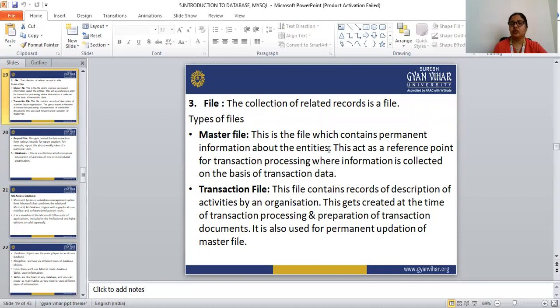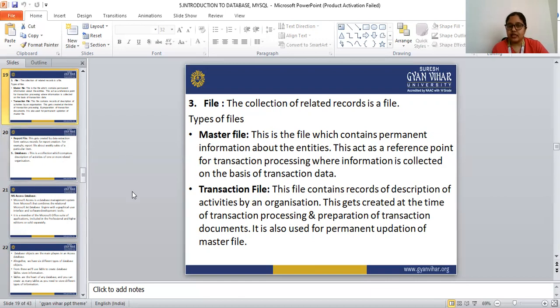This acts as a reference point for transaction processing, where information is collected on the basis of the transaction data. So this master file is the reference point. In the master file, we can't change the permanent information about the entities: the name of the person, the address, the phone, the date of birth. All of these come under the master file. So this is the permanent information of the entity.